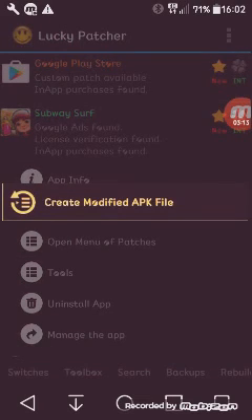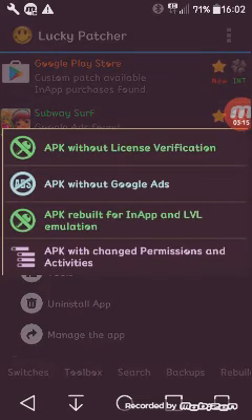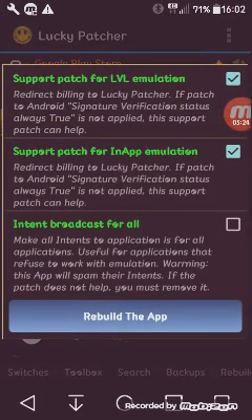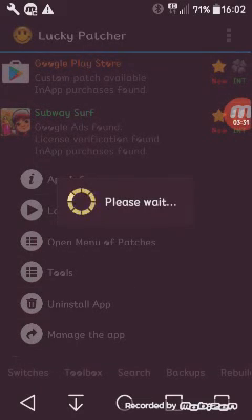Tap Create Modified APK file and do APK rebuild for in-app and LVL emulation. Click Rebuild the app, and it will create the hacked version of Subway Surfers.